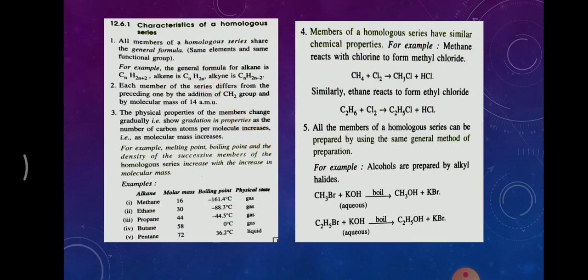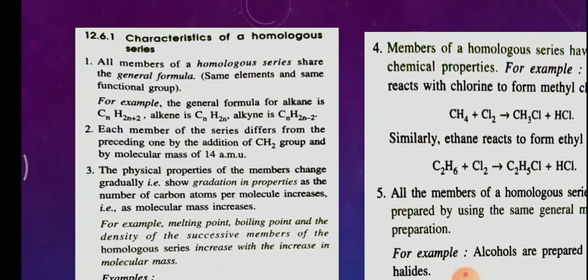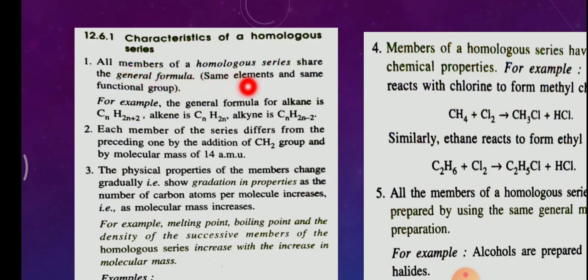What are the characteristics of a homologous series? All members of a homologous series share a general formula. All the homologous series have the same general formula.